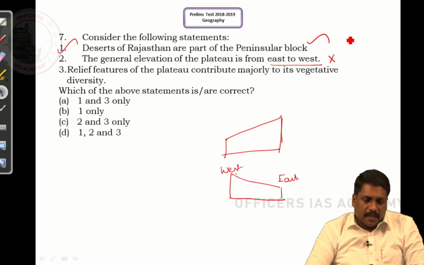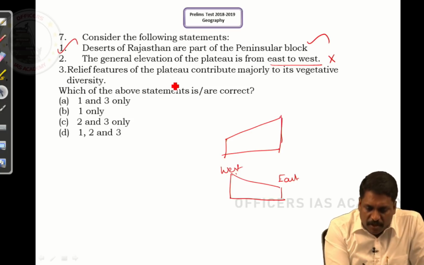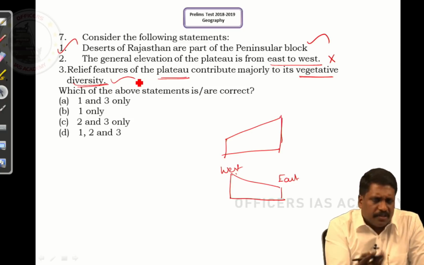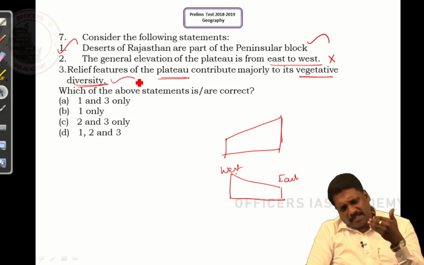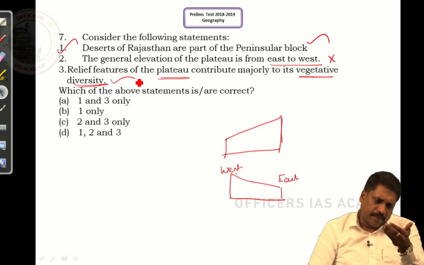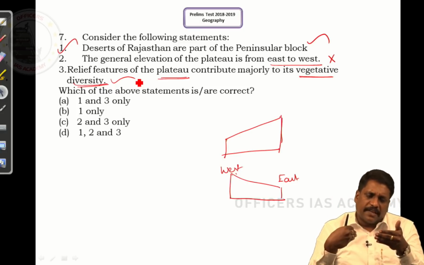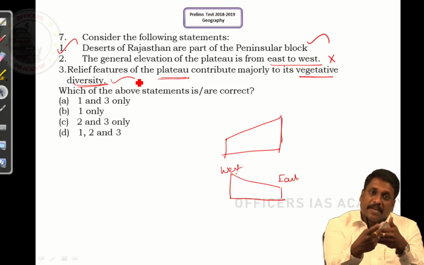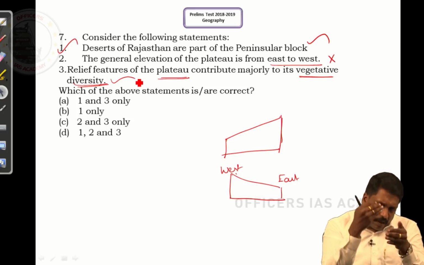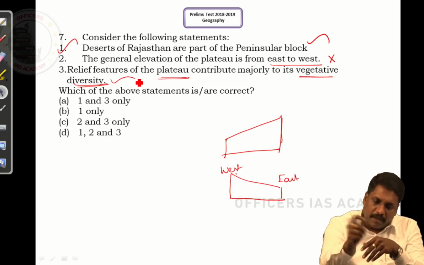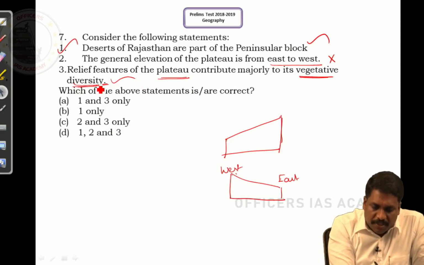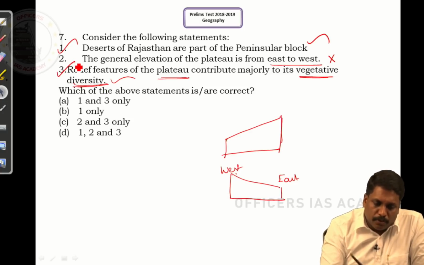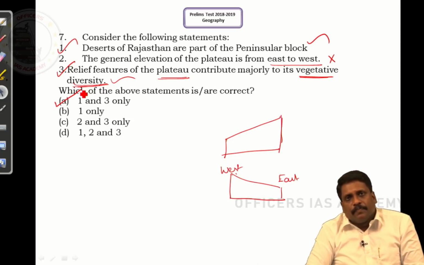Coming to statement 3: the relief features of the plateau contribute majorly to its vegetative diversity. Obviously, yes. The Western Ghats play a very important role in acting as an orographic barrier. The windward side of the Western Ghats results in a moist climatic condition. On the leeward side, we experience a semi-arid type of condition. It means relief results in climate, and climate determines the vegetative density or vegetative diversity in general. So statement 3 is also right. The answer to this question should be 1 and 3, that is A.